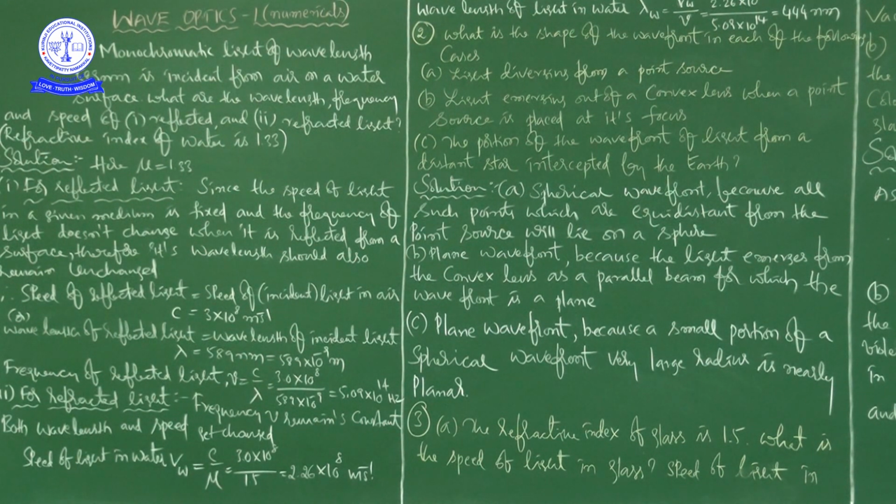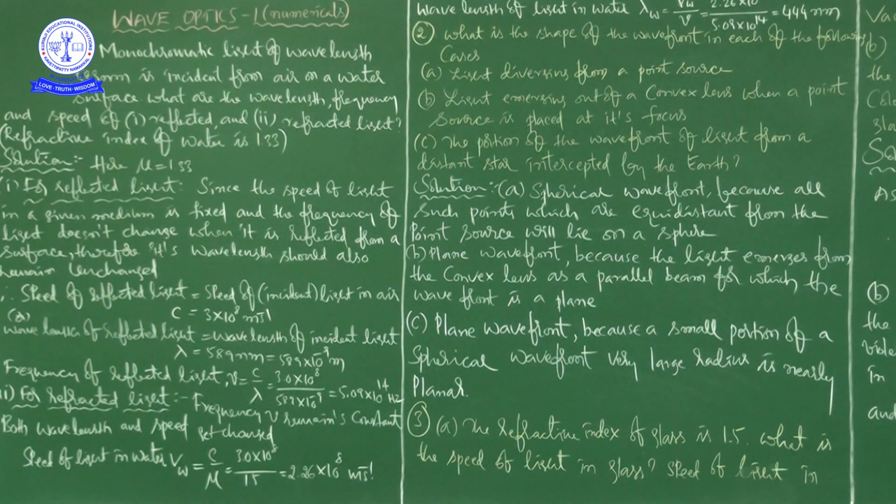It is the absolute refractive index, because here he is talking about speed. If you use relative refractive index also, we may solve it, but here we are using speed of light in water, which means it is the absolute refractive index, not the relative refractive index.